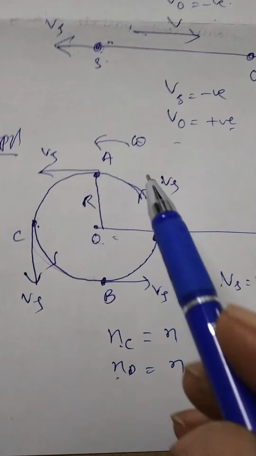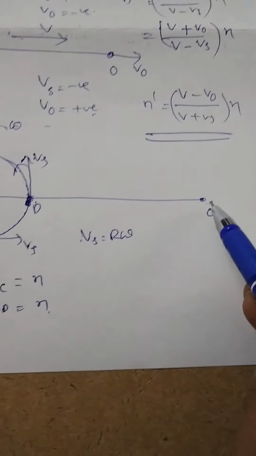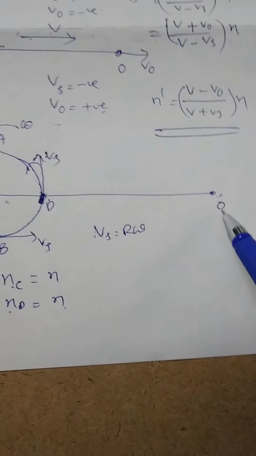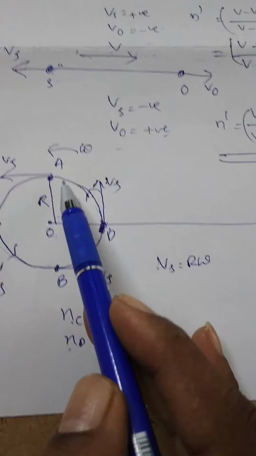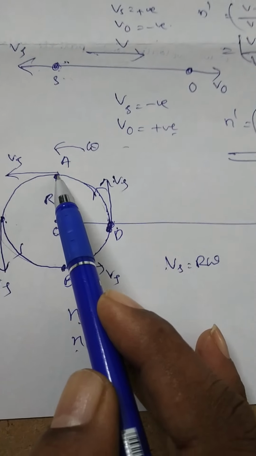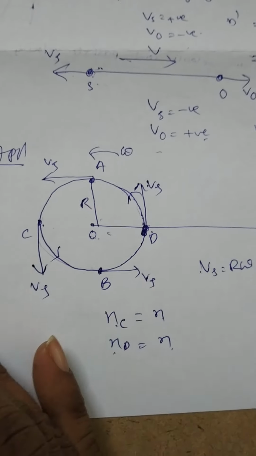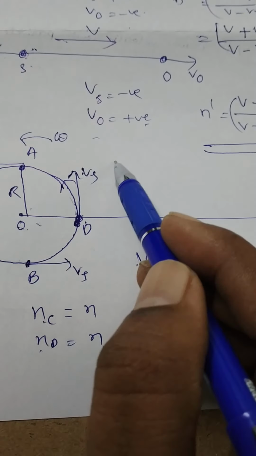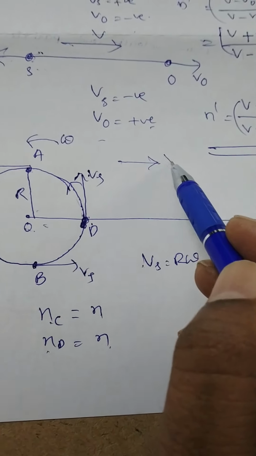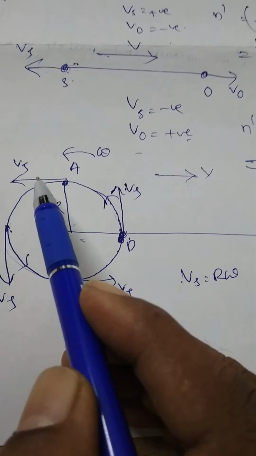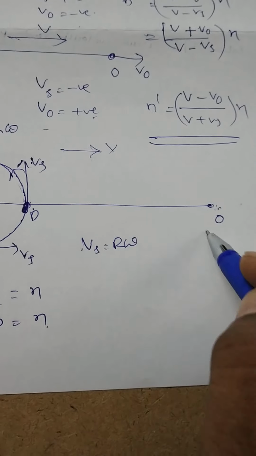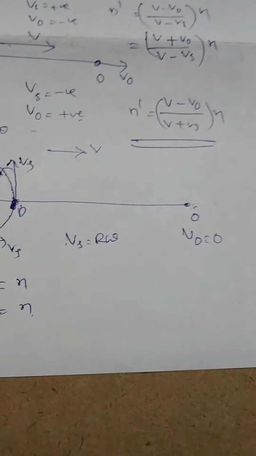Next again, at A, so clearly observe this. If the observer is far away from the center of the circle, at the point A it appears that the source is moving away from the observer. Sound velocity is taken from source to observer, which is equivalent to V. Vs is opposite to sound velocity, that's why Vs is taken as negative. Observer is at rest, means V0 equal to 0.